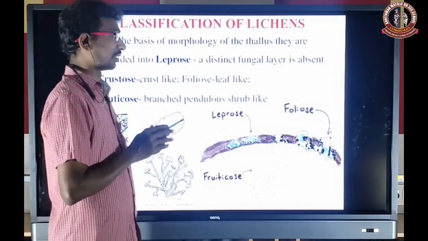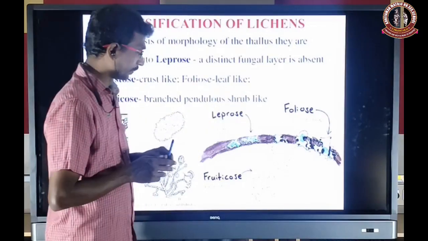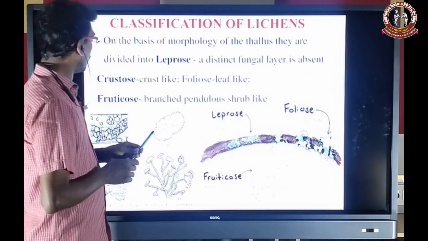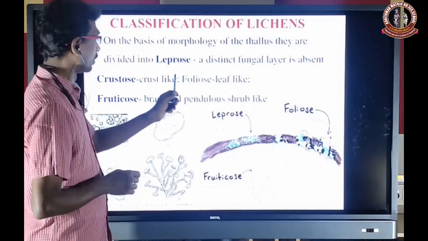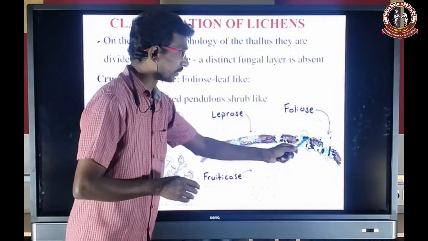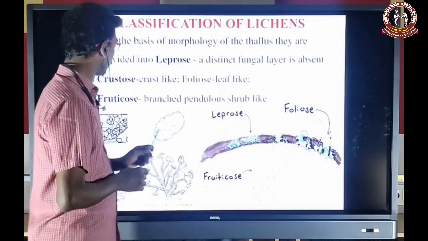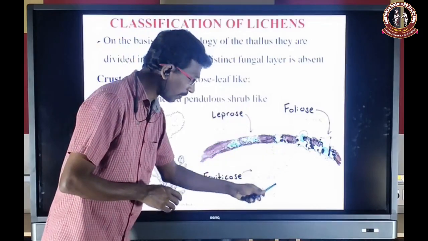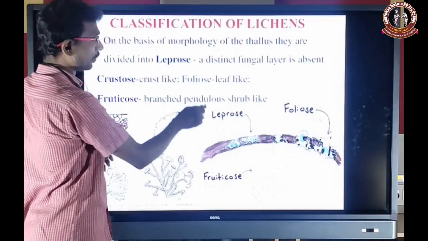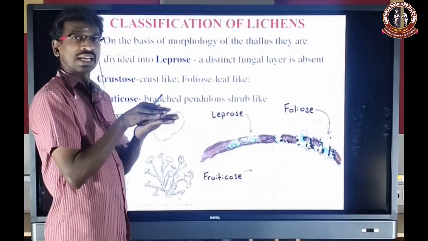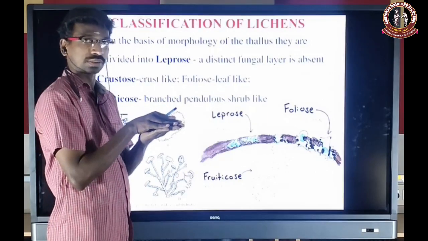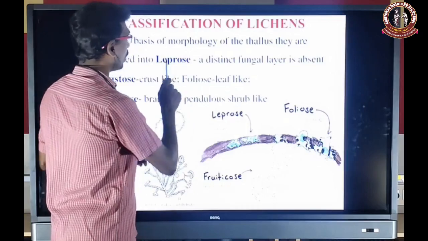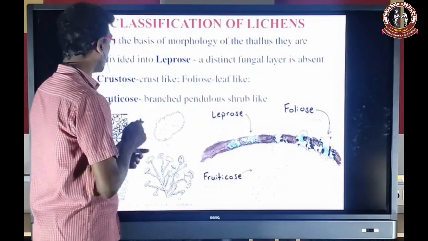Crustose, crust-like. Foliose is leaf-like. Okay, so that is crustose. Next foliose, it's a leaf-like structure. And fruticose, branched pendulous shrub-like. So leprose means it will be attached to the bark or any other structure. It looks like a painted structure, and there is no distinct fungal layer.